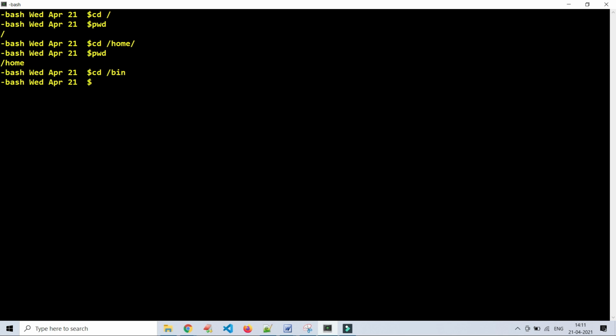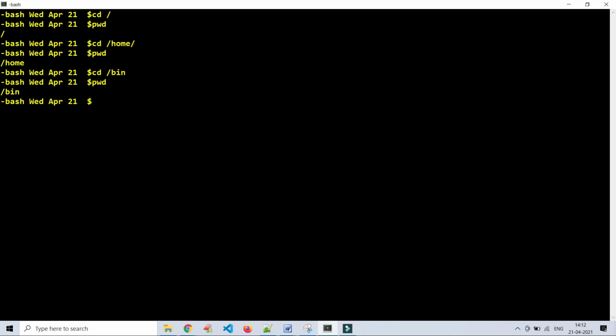So I have moved to the bin directory. If we click on pwd, now you can see I am in the bin directory. If you want to see or display whatever files are available in that particular path, what you have to do is use a specific command to list the files.